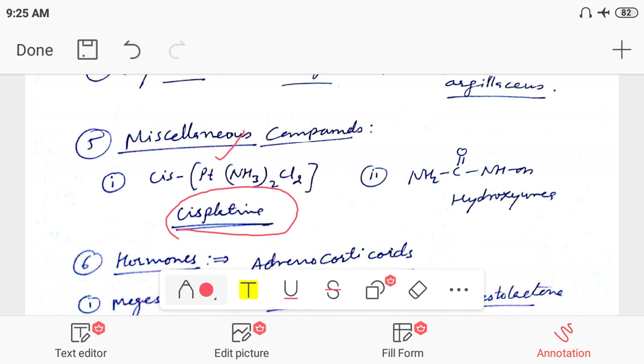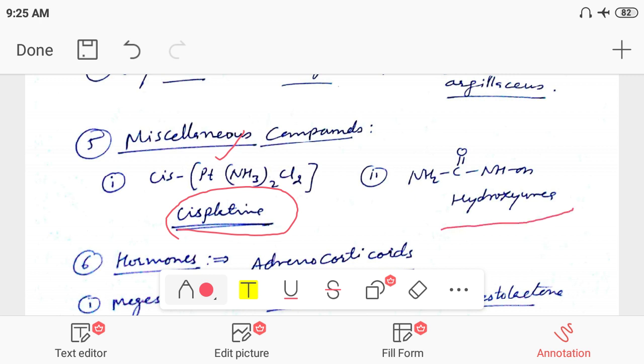The cis form of the platinum-containing diamino dichloride is a compound used in the treatment of cancer, cisplatin.